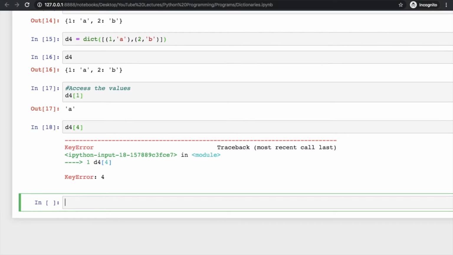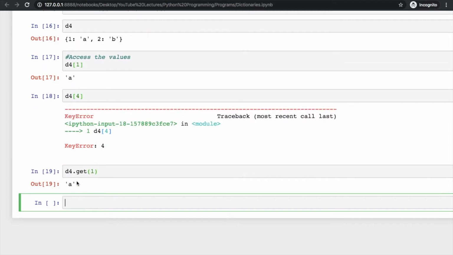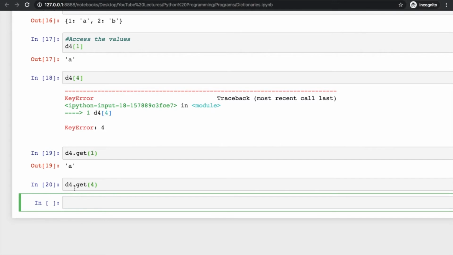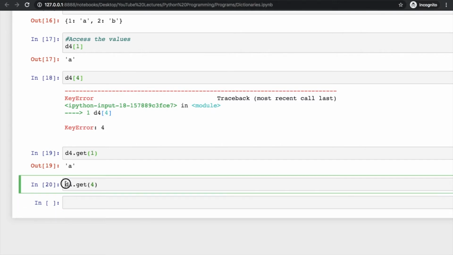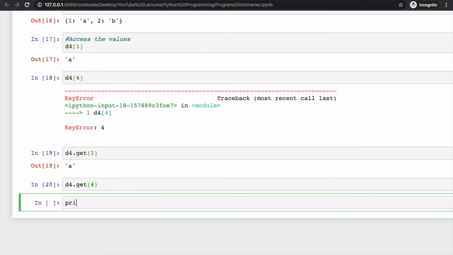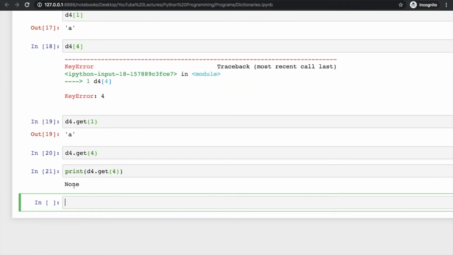You can also use another function get for accessing element. So what you have to do, write d4 which is the name of dictionary, then write get and then pass some key here. So if you pass 1, it is going to provide you a as we have got here, but if you pass 4, this will not give us error. Clear? But it has given us something that we are not able to see. What you can do, you can write it inside print and you can see it here. So this has provided us None if key is not found. Clear?